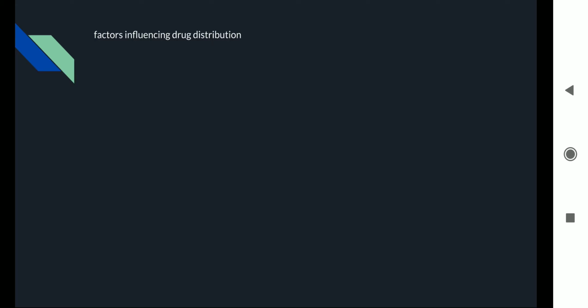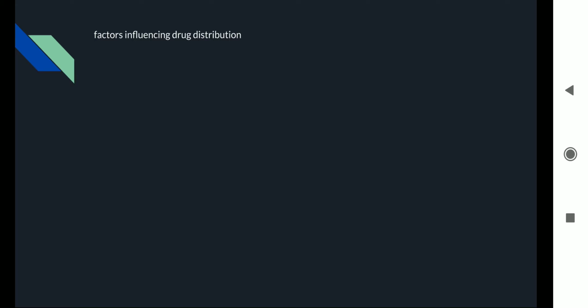What happens in diseased states such as hyperalbuminemia or hypoalbuminemia, meaning a high amount of albumin or a low amount of albumin, or uremia or bilirubinemia, etc.? At that time there is changed binding of albumin to the drugs.